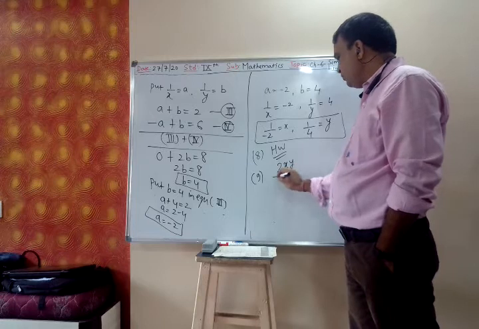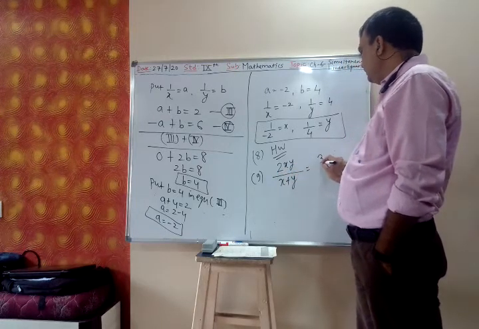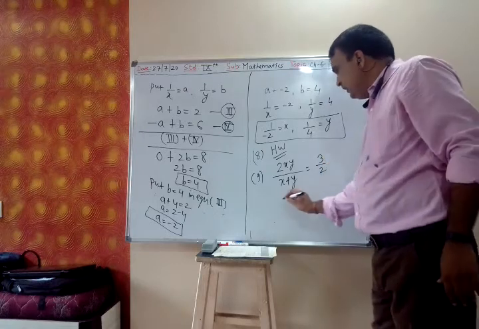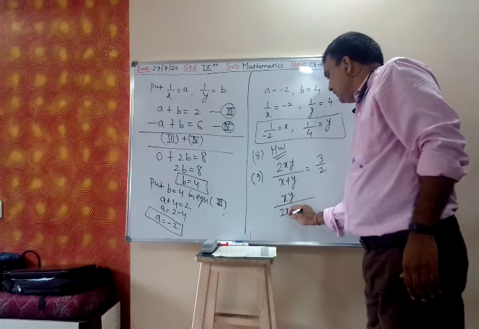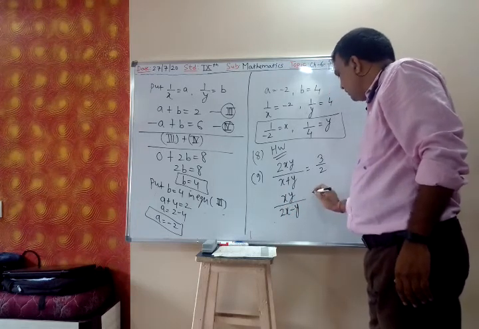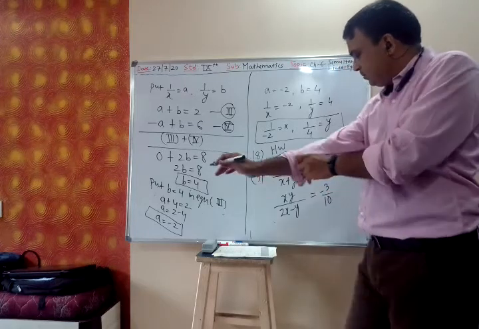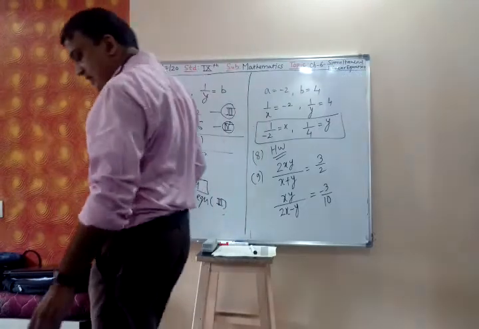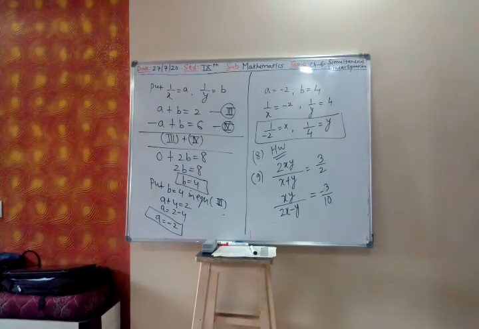2xy upon x plus y is 3 by 2, and xy upon 2x minus y is equal to what do you have, minus 3 upon 10. Just check in the question, is it 3 upon 10 or minus 3 upon 10? So first get the two equations.